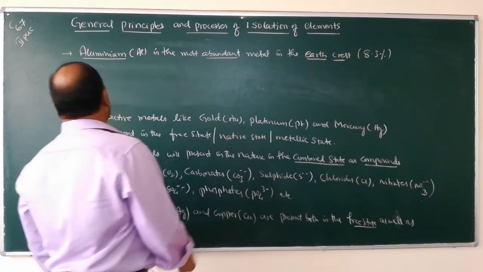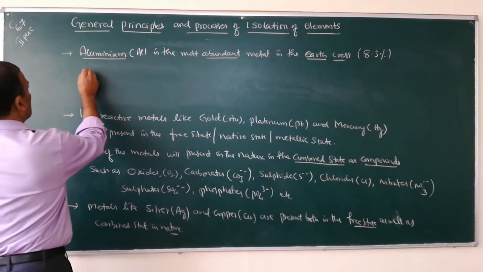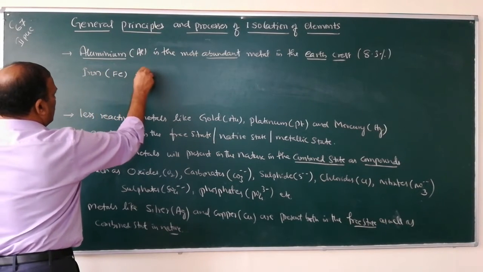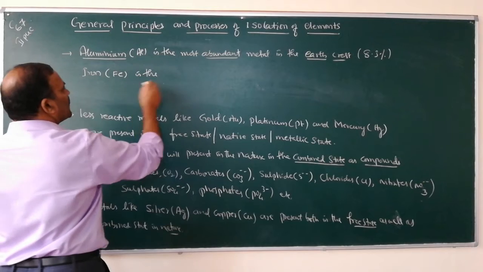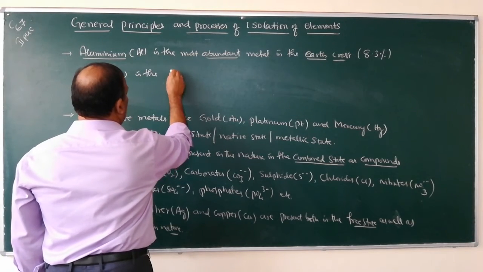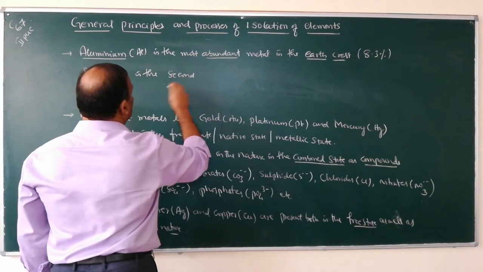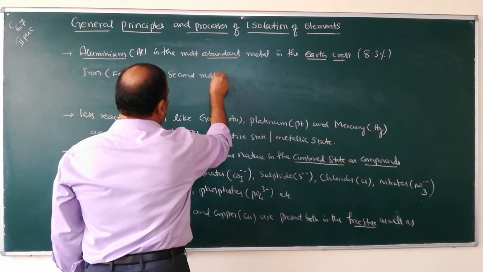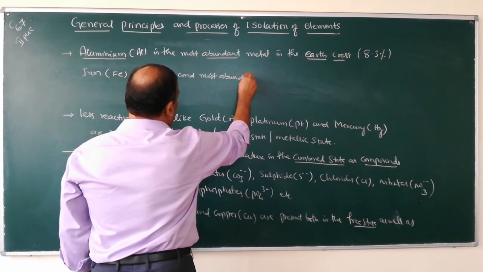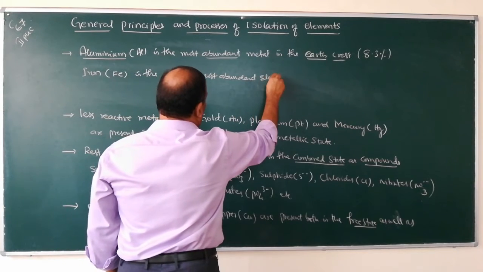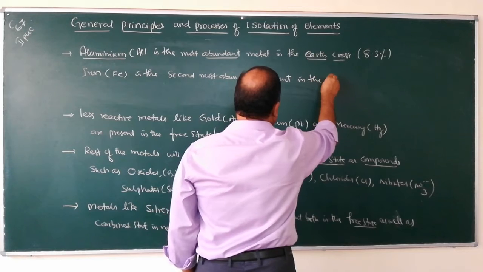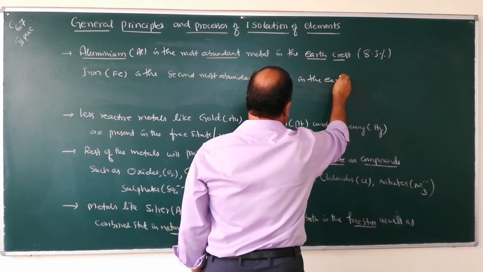So next comes iron. Iron, Fe, is the second most abundant element in the earth crust.